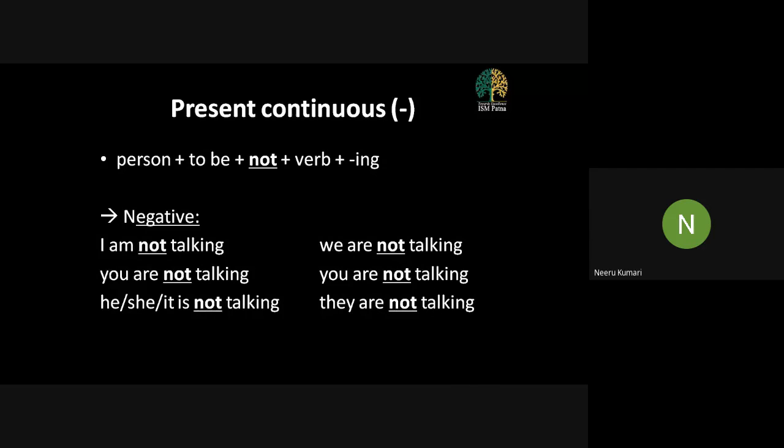So to give you a quick glance, please remember these are the format that you have to keep in your mind. Person, when we say person, we are talking about the noun. And when we say noun, it could be I, it could be you, it could be he, she, it. When we talk about the plurals, we or they.